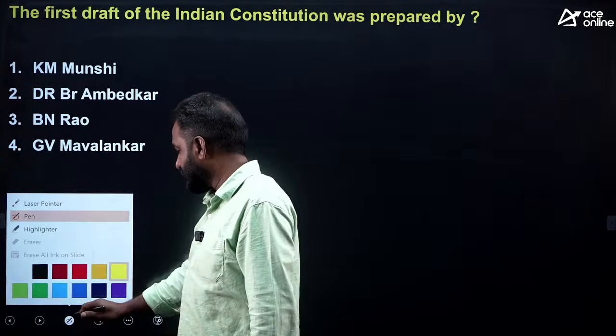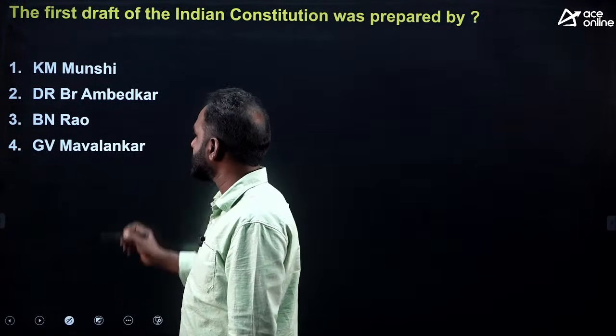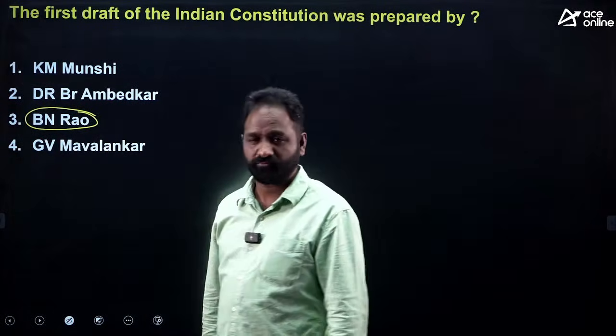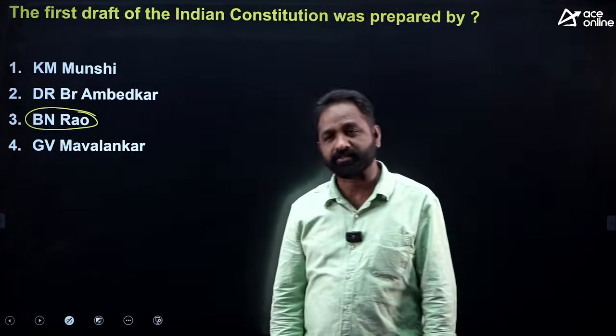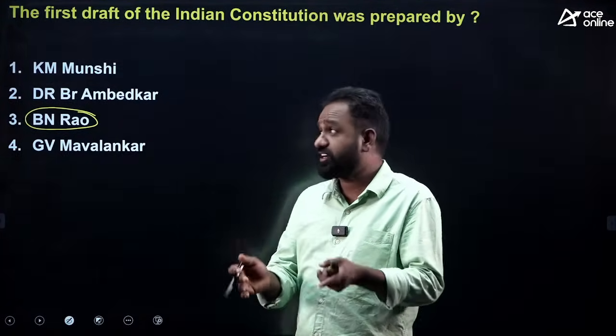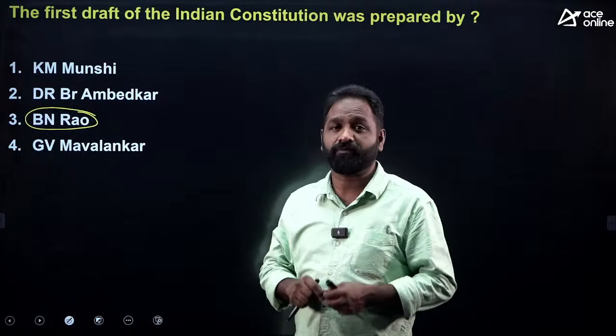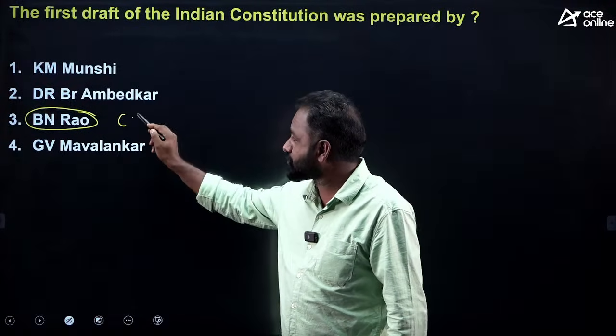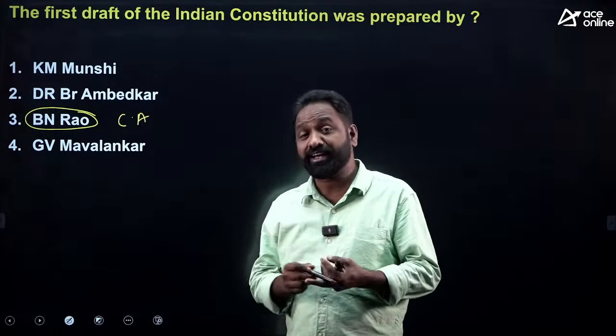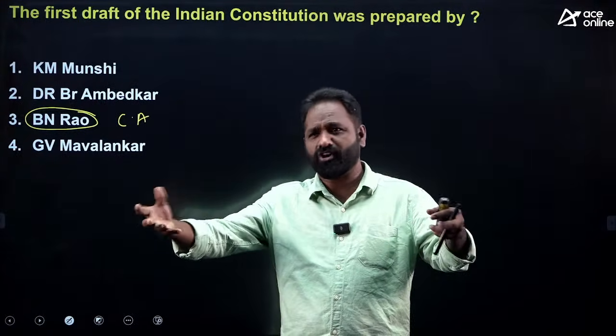The right answer is B. N. Rao, not B. R. Ambedkar. Yes. Initially, it is not the final draft, it is the first draft. B. N. Rao was the constitutional advisor. He was the one who initially prepared a draft, not the entire constitution.